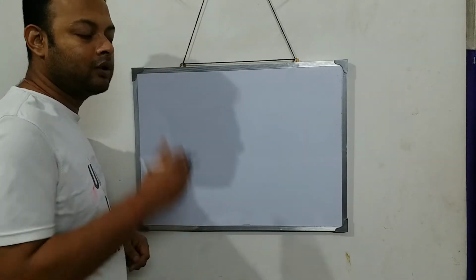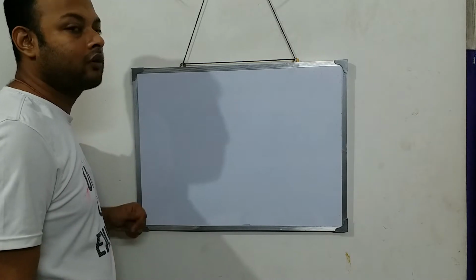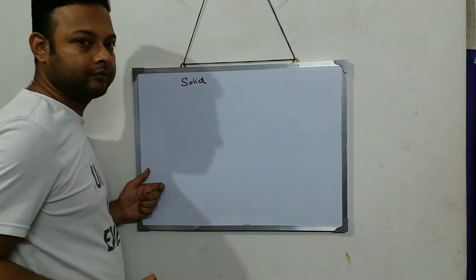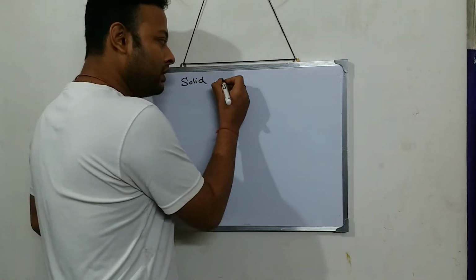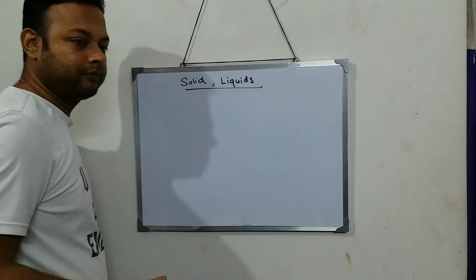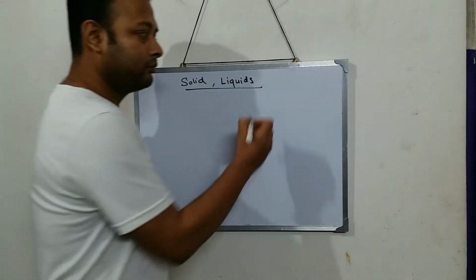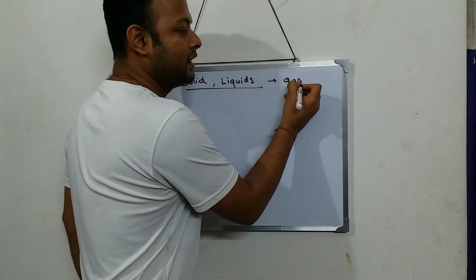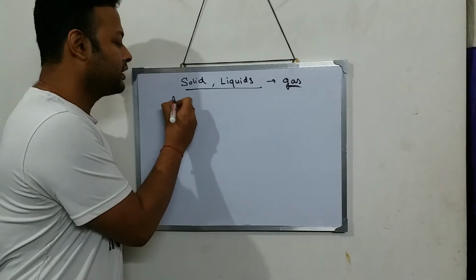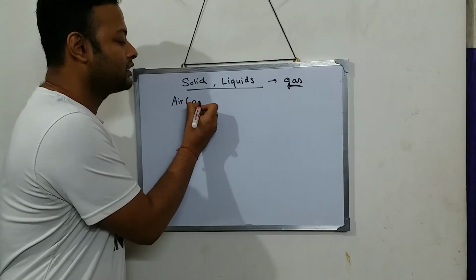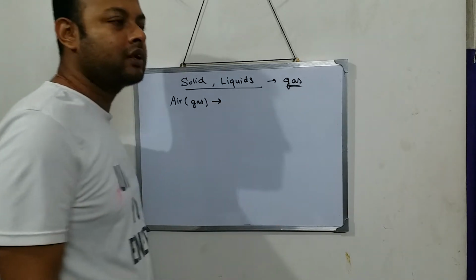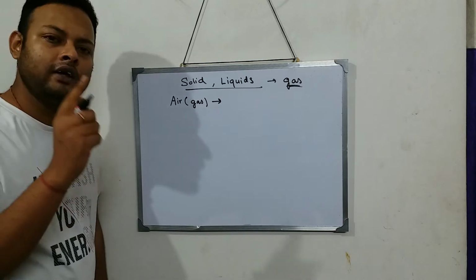So in all the previous lectures we have learned what? If we talk about pressure, solids exert pressure. Similarly, liquids also exert pressure. Now let's talk about gases. Do gases exert pressure? Gases means air. Air is a mixture of all the gases. Does air exert any kind of pressure? Let's think. Does air have mass?